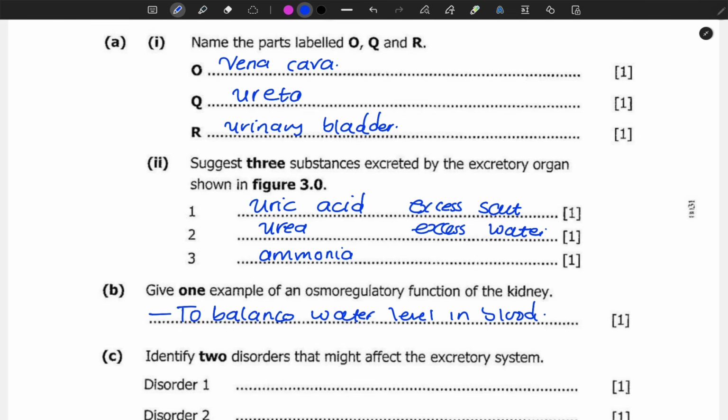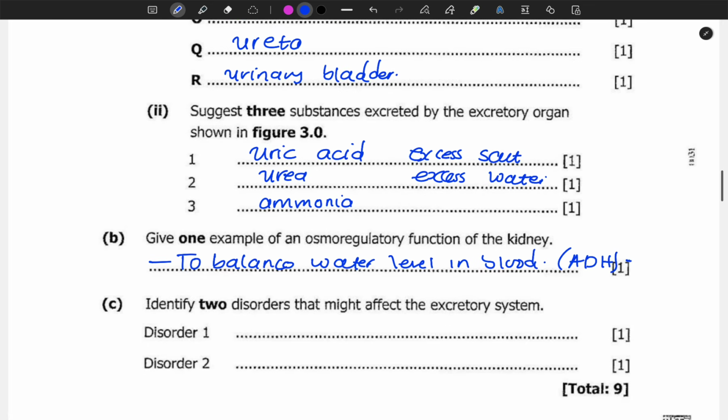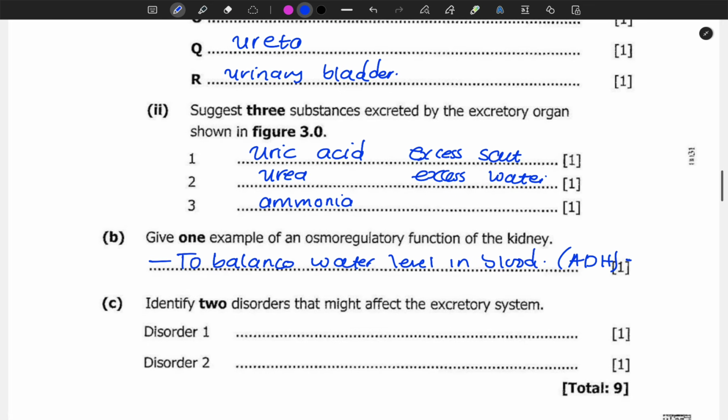Right, so if we look at balancing, this is where the hormone ADH or vasopressin comes into play. Remember, ADH stands for antidiuretic hormone, produced by the pituitary gland and transported by blood from the brain up to the kidney. During the formation of urine, if there is less water in your body, this hormone will make sure that the cells of the kidney reabsorb water from the urine back into blood so that the level is maintained.